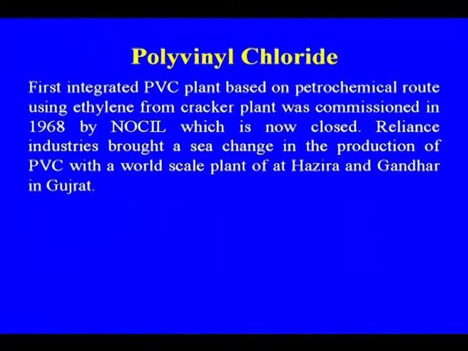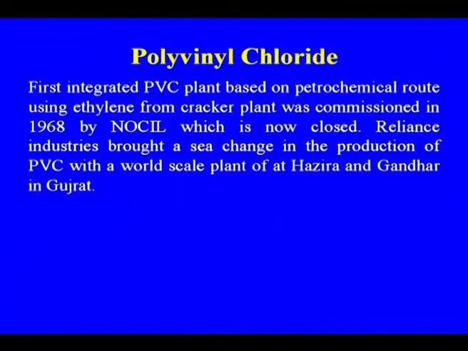The first integrated PVC plant based on the petrochemical route, using ethylene from a cracker plant, was commissioned in 1968 by NOCIL, which is now closed. It has been taken over by Reliance, and the corporate office of Reliance is at this place.